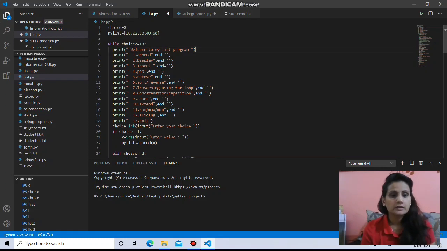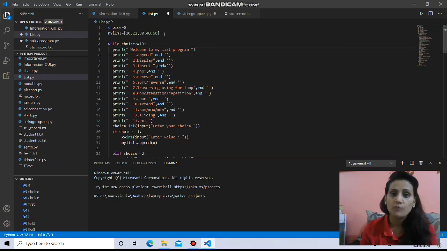Let's start with that. What is list first? So list is nothing but a sequence of elements. That means if you want to store multiple values in a single variable, you can do that using list. See here, my list is the name of the list, then equal to sign and square brackets. Square brackets here always specify a list. Because we are using square brackets to store the values in this variable my list, we can say it is a list data type.